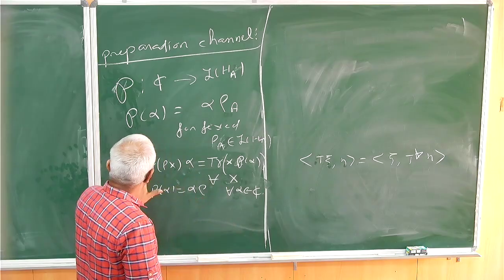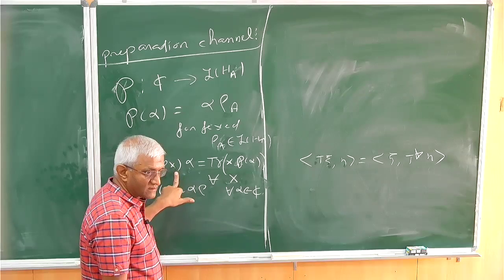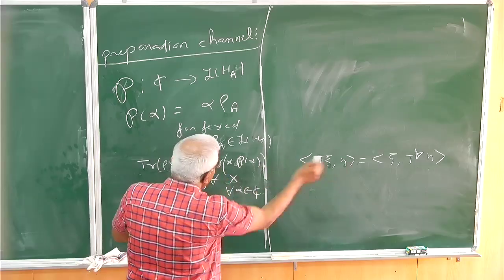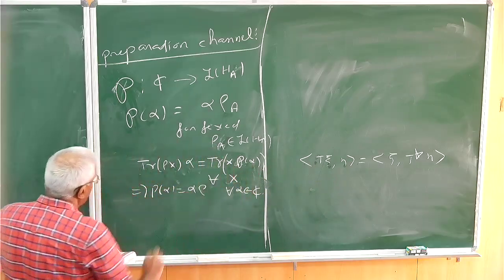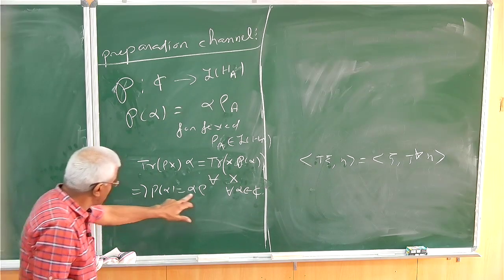Then the linear functional acting on x, the operator acting on this is T of rho x times alpha, which is equal to that inner product. You get P alpha, you get x here. So this should be true for all alpha and x. So this just means that P of alpha is alpha rho.